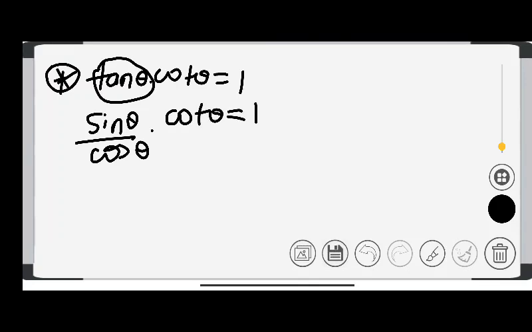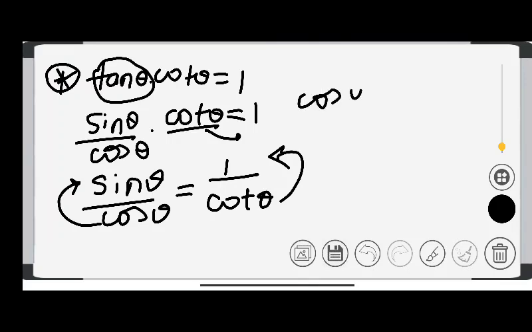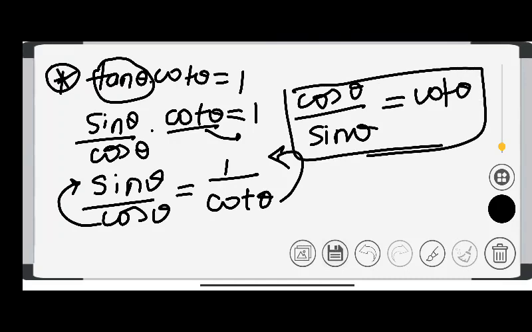So I have to find cot theta. Let's take this here and reverse it. So I found that cos theta upon sine theta is equal to cot theta. So this one is another identity.